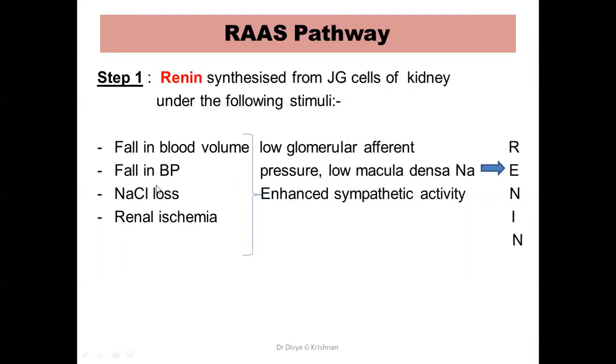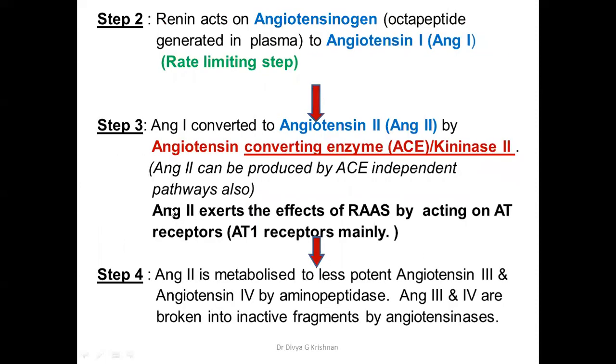Whenever these are there, this causes a low glomerular afferent pressure, low macula densa sodium, and enhanced sympathetic activity. And these result in greater synthesis of renin from the JG cells of the kidney. The first step of the RAS pathway is the synthesis of renin under the following stimuli.